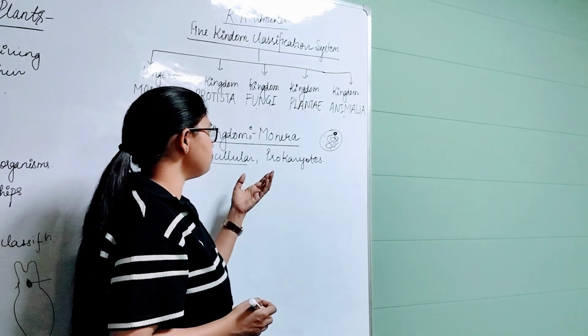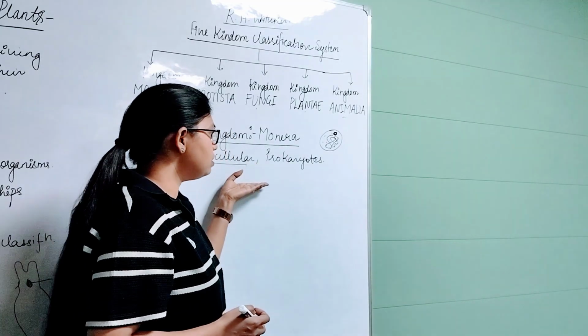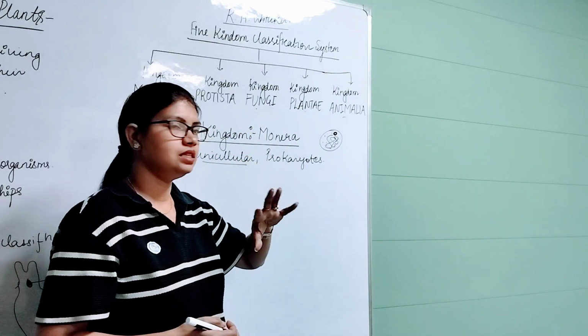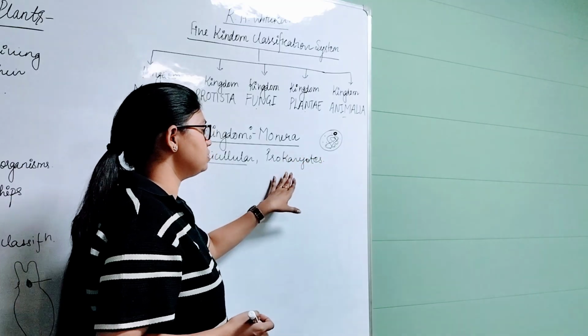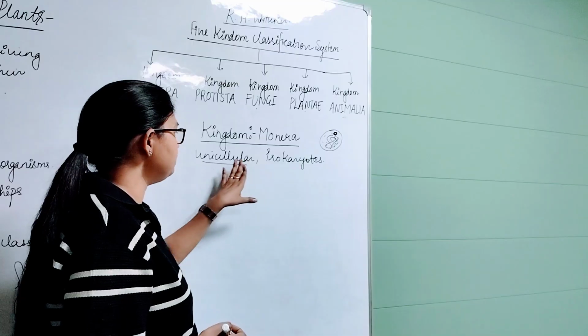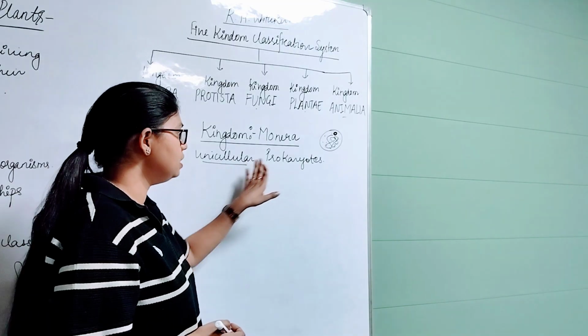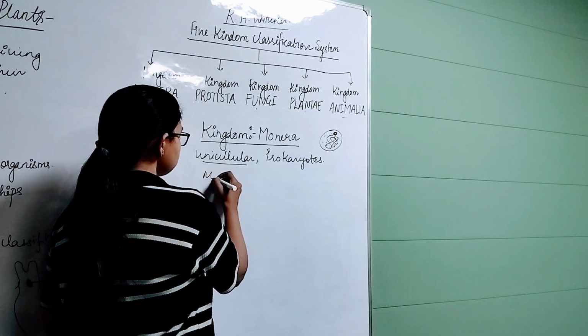If a nucleus has all these 4 parts, then this nucleus is called a true nucleus. But in the case of kingdom Monera organisms, it does not have a true nucleus, because some part is missing in that nuclear material. So it is known as nucleoid. In the Monera kingdom, the organisms are unicellular and prokaryotes, and these are microscopic in nature.